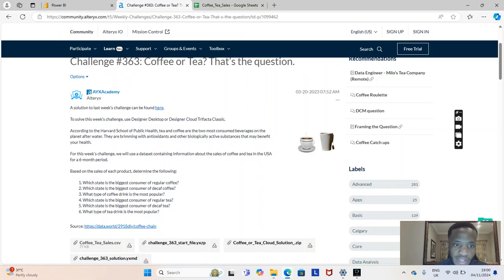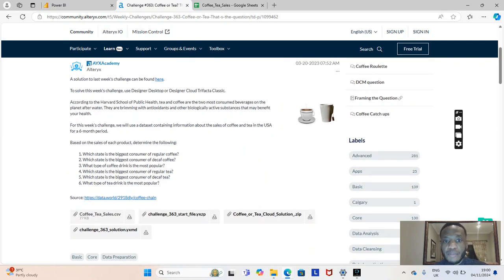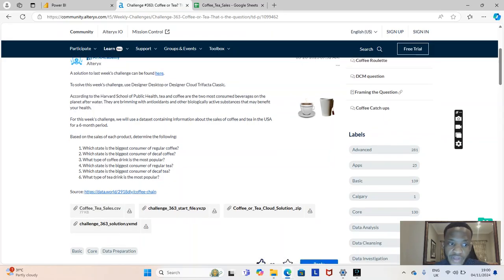According to the Harvard School of Public Health, tea and coffee are two of the most consumed beverages on the planet after water. They are brimming with antioxidants and other biologically active substances that may benefit your health. For this week's challenge, we will use a dataset containing information about the sales of coffee and tea in the USA for a 6-month period.